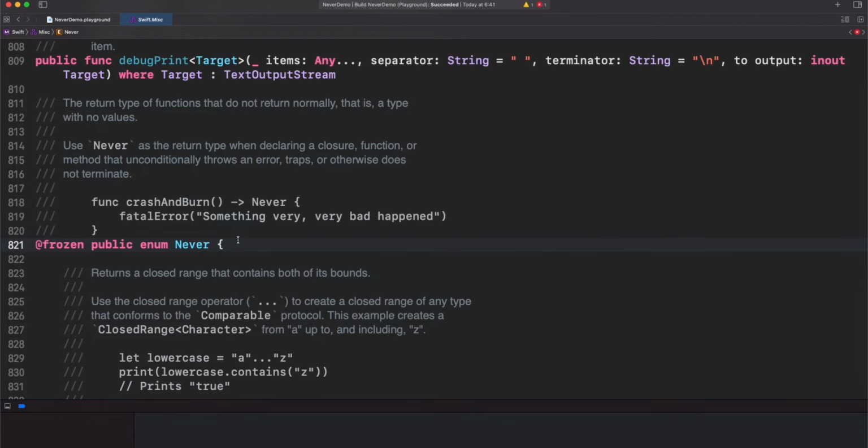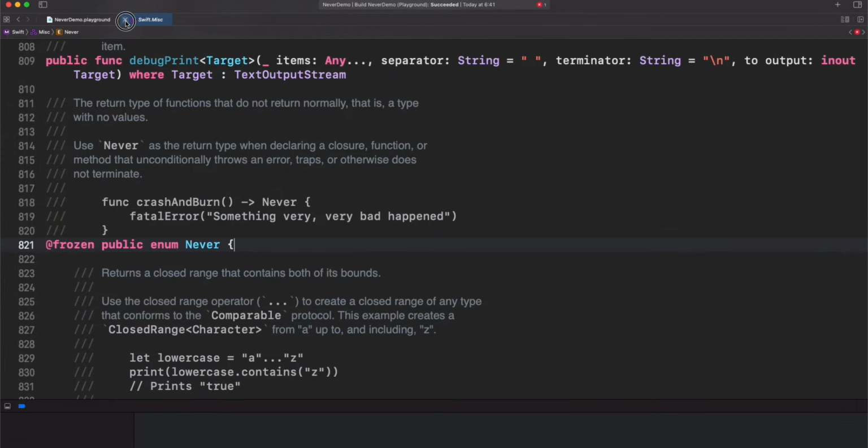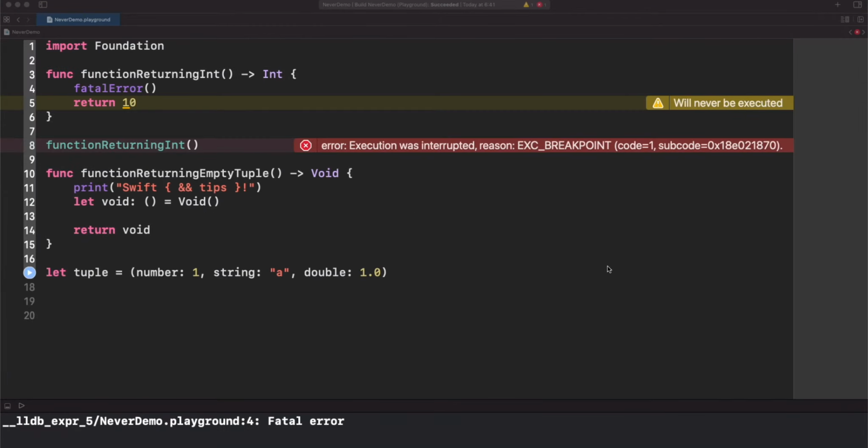So this is a clever way to create something that we cannot use for any purposes. It's just very specific to telling Swift that something will happen and will be unrecoverable. This is the primary way to use Never. However, we can do more than that. For example, another usage of Never is to represent in Swift something that literally would never happen, which is the name of the type.